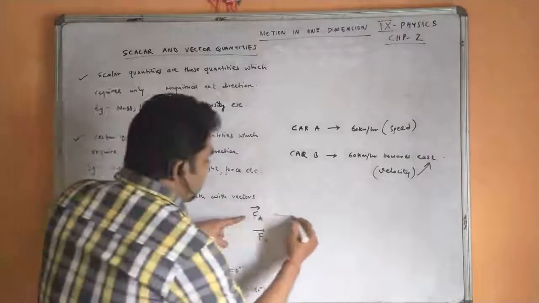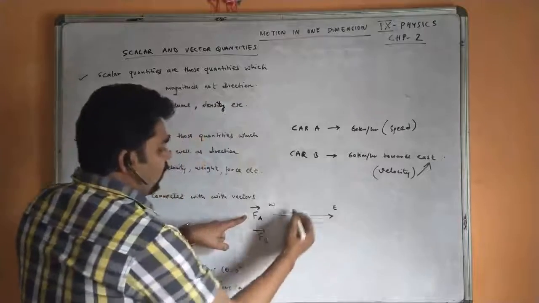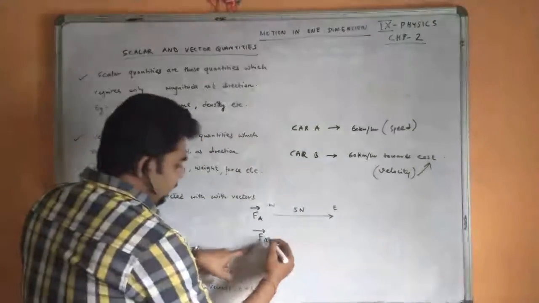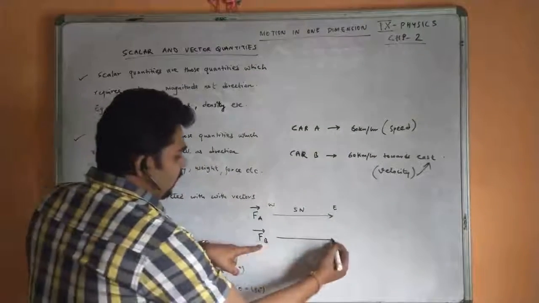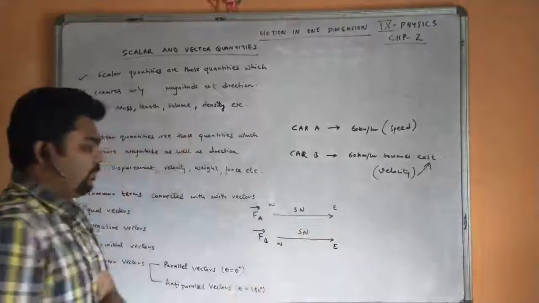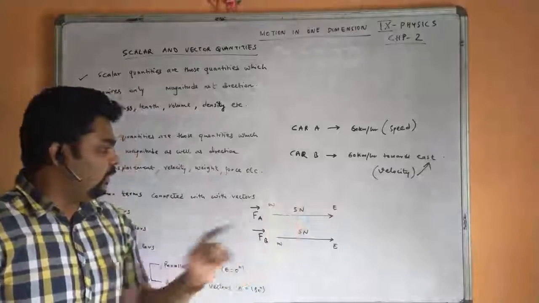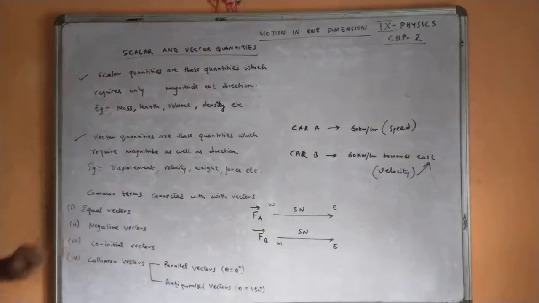FA is moving from west to east with magnitude 5 Newton. The other force, FB, is also moving from west to east with 5 Newton. Both the magnitudes and the directions are the same, so these two vectors are considered equal vectors.